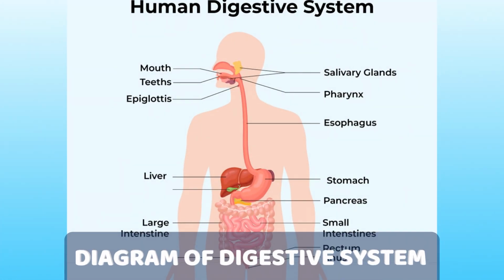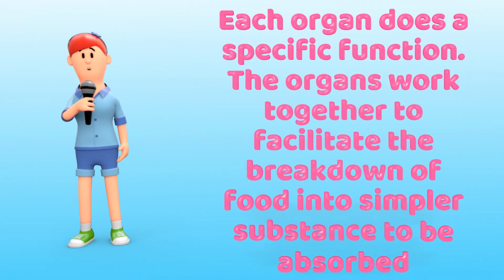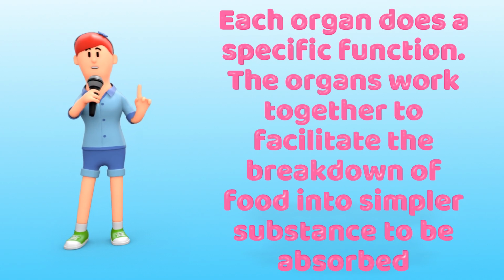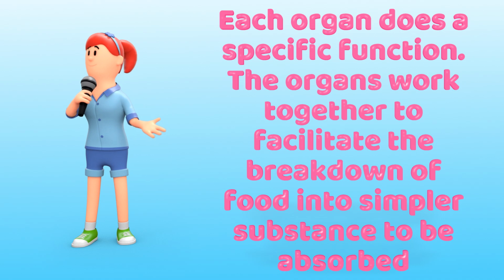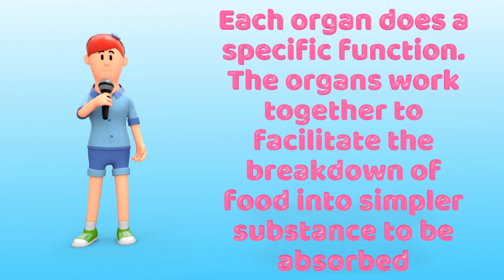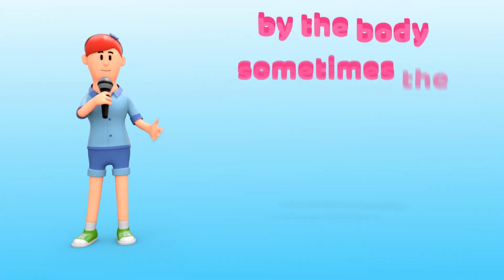This diagram represents the human digestive system. It consists of the mouth, esophagus, stomach, small intestine, large intestine, rectum, and anus. Each organ does a specific function. The organs work together to facilitate the breakdown of food into simpler substances to be absorbed by the body.